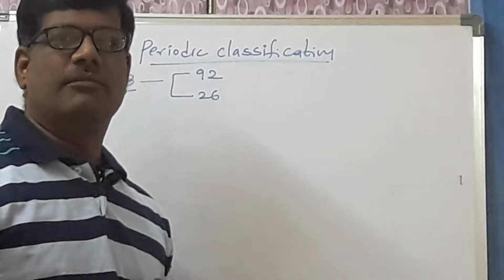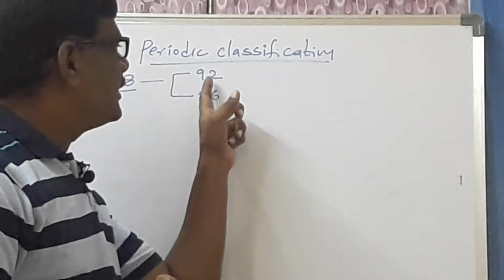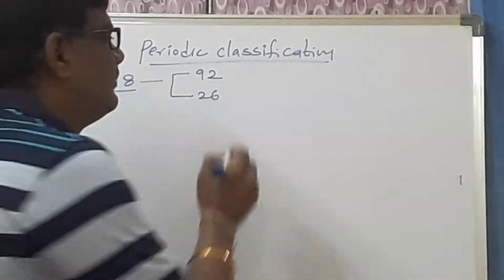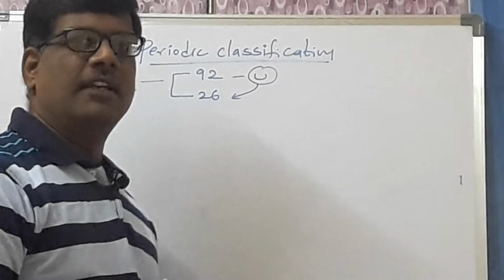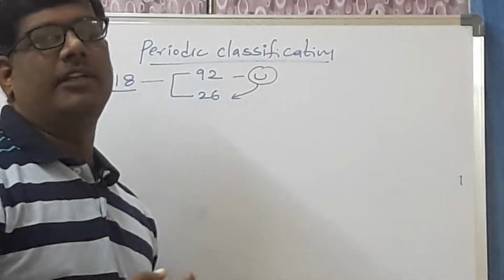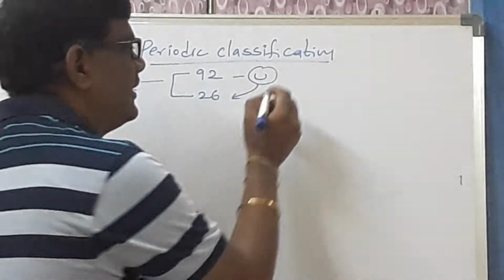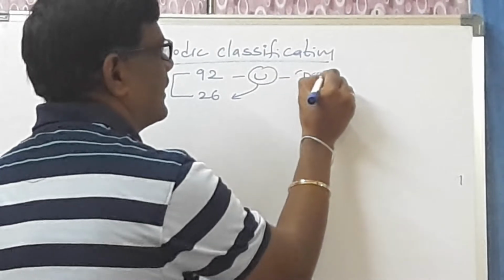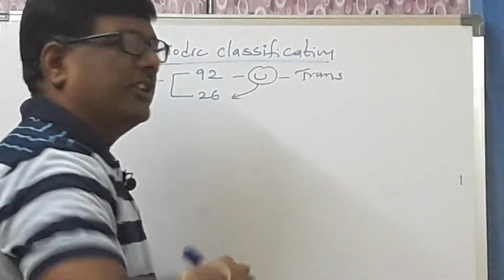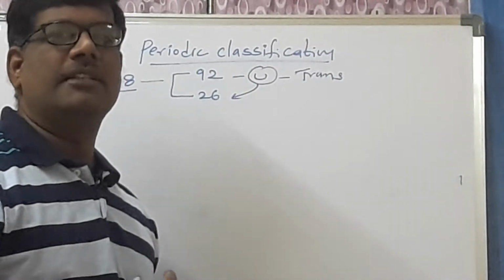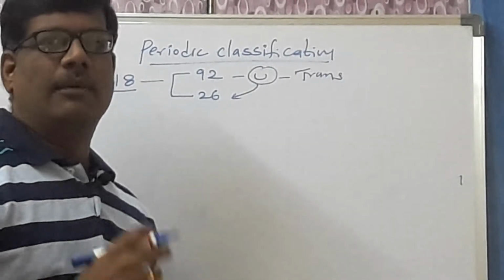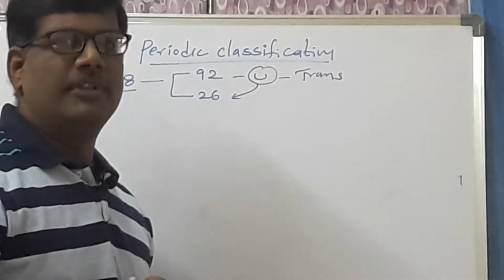Artificial elements are nothing but man-made elements. Element 92 is uranium. After uranium, all the elements are man-made elements. They are radioactive elements. That's why these elements are called transuranic elements. After uranium, all the elements are called transuranic elements, and all the transuranic elements are man-made, artificial elements.